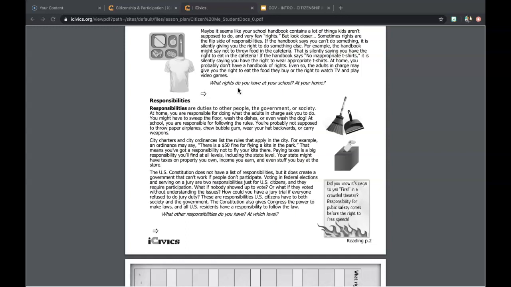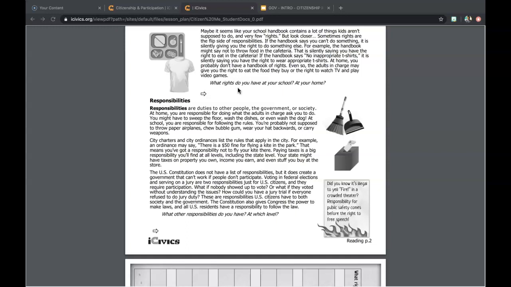But what if nobody showed up to vote? Or what if they voted without understanding the issues? How could you have a jury trial if everyone refused to do jury duty? These are responsibilities U.S. citizens have to both society and government. The Constitution also gives Congress the power to make laws, and all U.S. residents have a responsibility to follow the law. What other responsibilities do you have, and at which level?